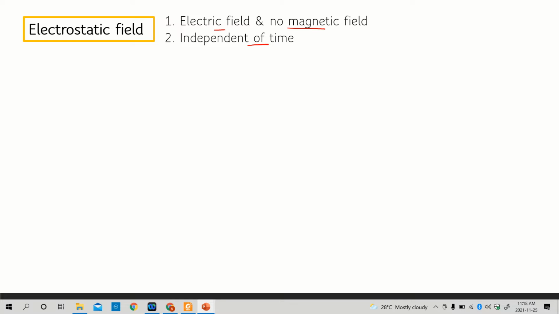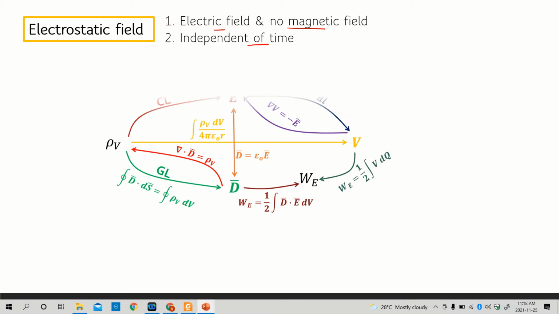All right. And let's do a fast recap from what we have learned before. As I said, EMT is always continuous from one chapter to another. Previously, we learned that the source to generate that electrostatic field is always a stationary charge. We assume that it is always a stationary charge, and I represent it as rho v, a general representation of volume charge density.